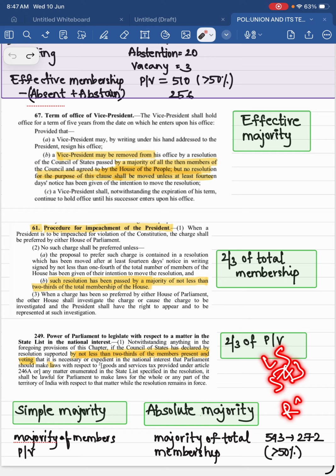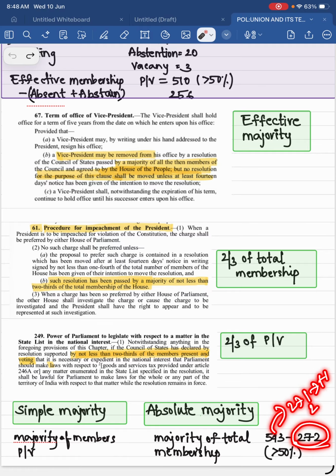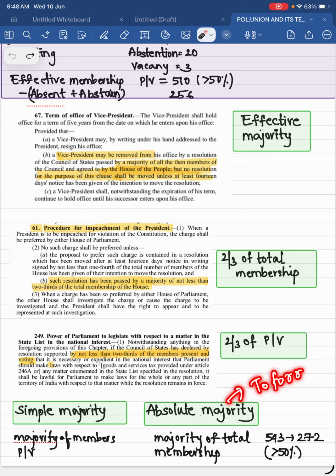That is 543 in the Lok Sabha, and in the Rajya Sabha we have 245. Majority means more than 50%. That is 272. This is actually 271. 50% is 271, plus 1, you will do 272. This is the magic number that is required by the parties to form a government in the center. Right, this is the magic number 272. This majority is used for only one purpose, that is to form a government at center or state. Okay, this is the magic number that you require. This is absolute majority, majority of total membership of the house.